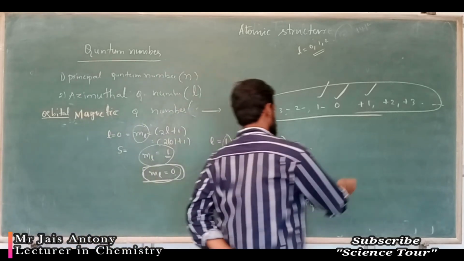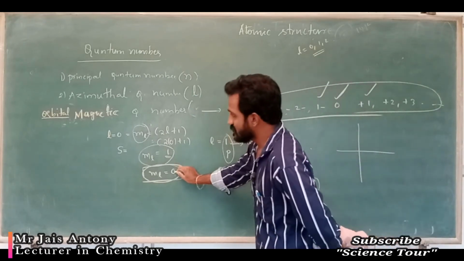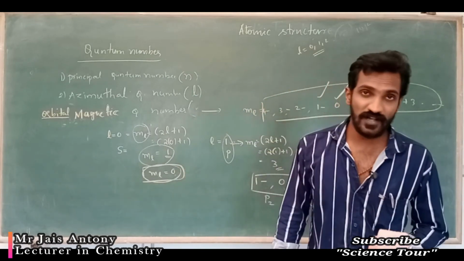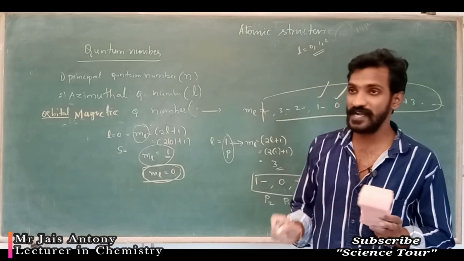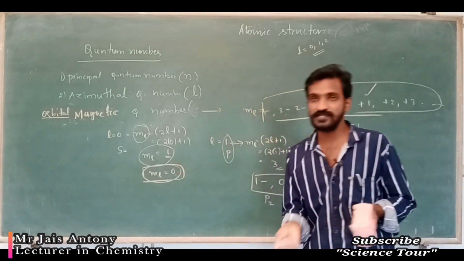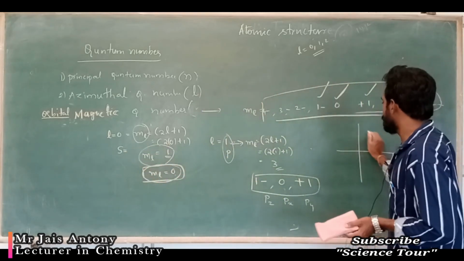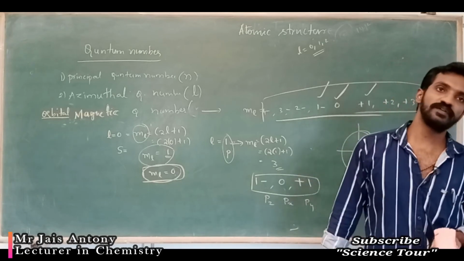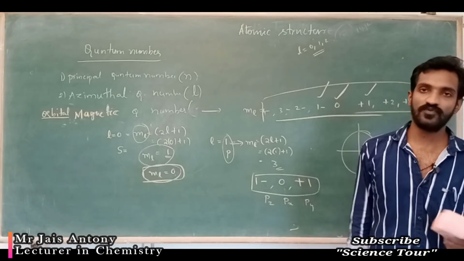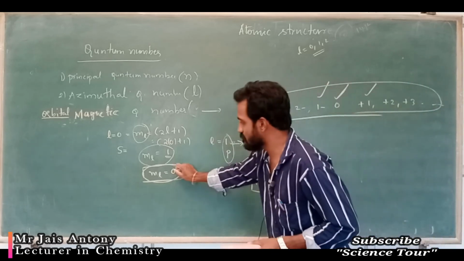That means, my dear students, the important thing for the magnetic quantum number is that we are finding orientation. Which orientation? For ML equal to 0, for s orbital there is no orientation, it is in a spherical shape. For spherical shape, no orientation. So L value is 0 and ML value is 0.